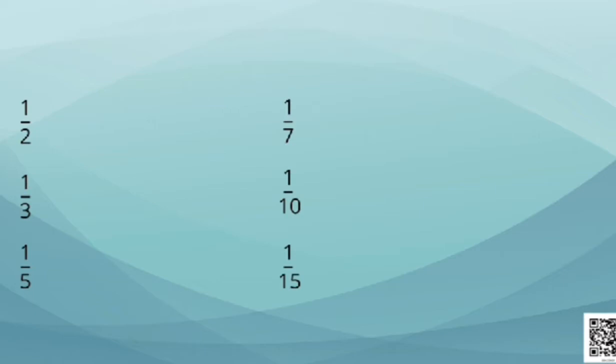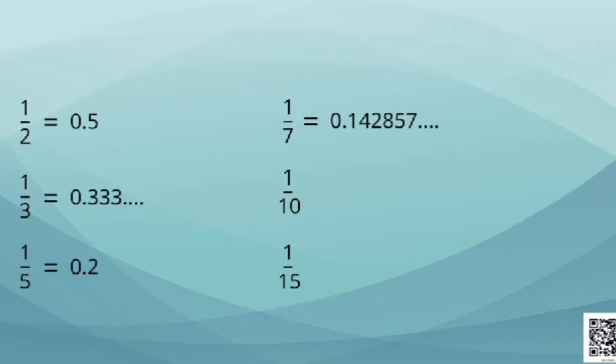Now let's see their decimal expansion. On dividing 1 by 2, we get 0.5. On dividing 1 by 3, we get 0.333. By dividing 1 by 5, we get 0.2. Dividing 1 by 7, we get 0.142857. And it keeps on repeating. By dividing 1 by 10, we get 0.1. And on dividing 1 by 15, we get 0.06666. It is also repeating itself.